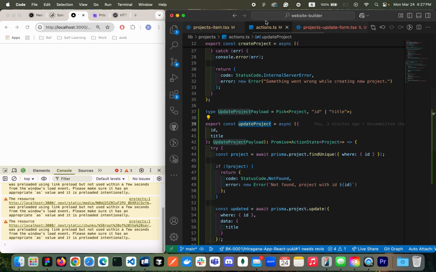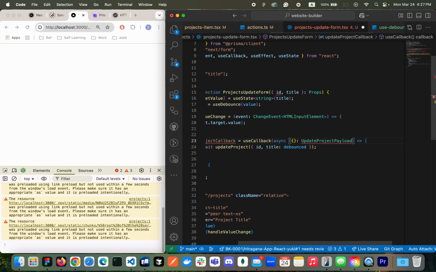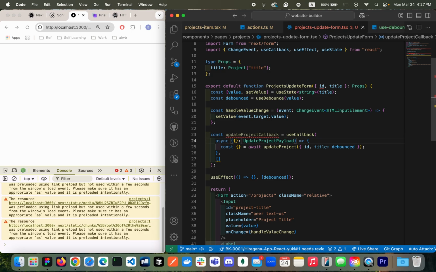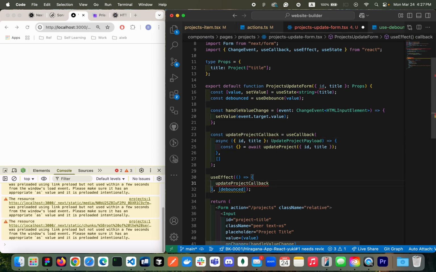So here we can use the action payload directly, which is this guy. And then what we are going to receive in this parameter will be ID and title, okay? So with that ID, I'll be passing the title and the title here. And then inside the useEffect, I'll be calling the update project callback, okay? So which is good.